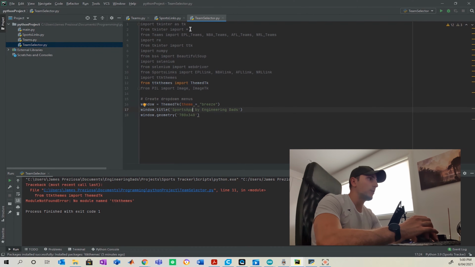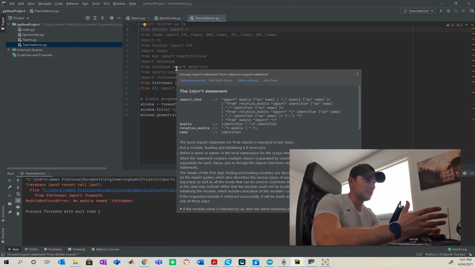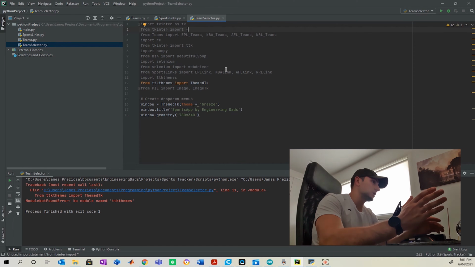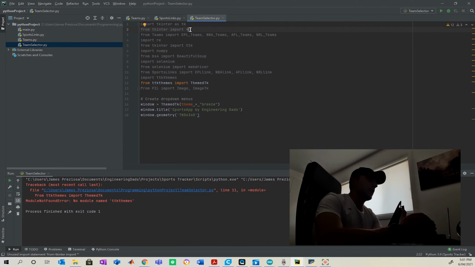The GUI app we'll be making will be run off Tkinter, which can be used for a lot of different apps. I really like Tkinter because of its simplicity, and if you know a bit of graphic design, you can play around with it and make it look quite modern and aesthetic as well. Tkinter also allows you to play with different things like grids and different sizes, tabs, scrolling buttons, and like I said, very simple, and you can go nuts with it. So we're going to import Tkinter as tk.